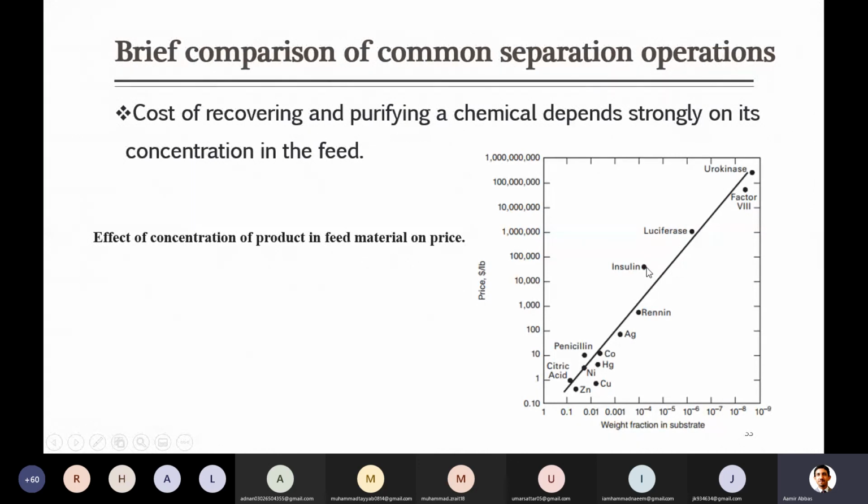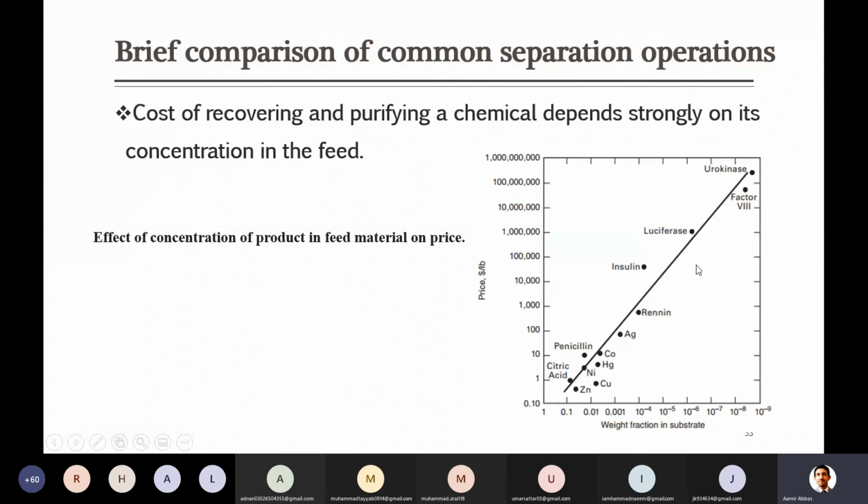In this case you can see that there are some names. For example, insulin, which is one of the proteins, and others with complex names, they are various proteins, penicillin and insulin and so on. So you can see that as their concentration is decreasing, their price is widely increasing.